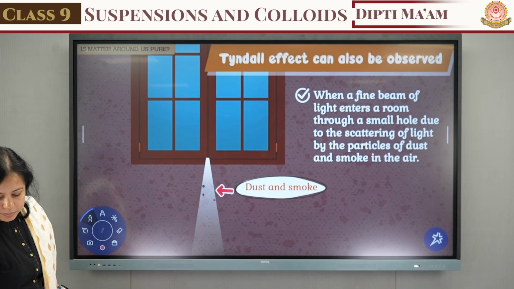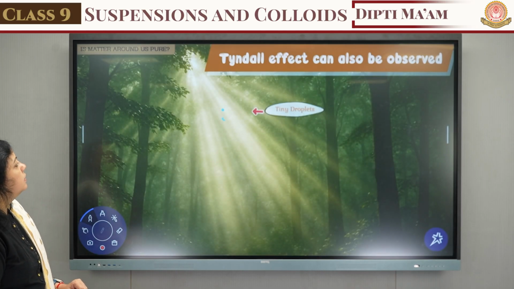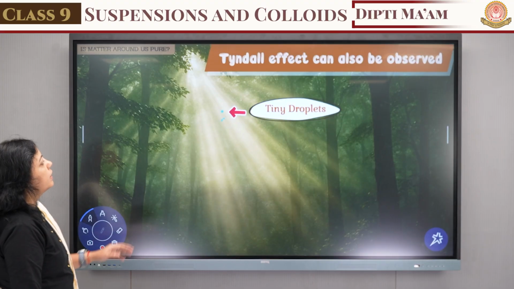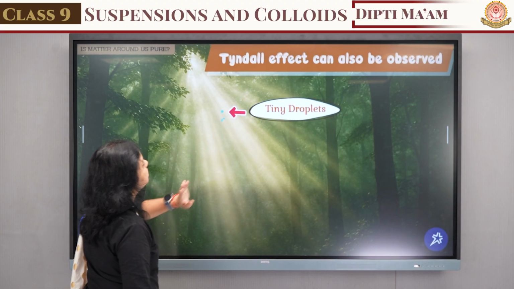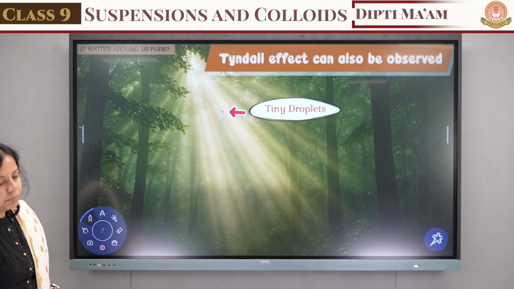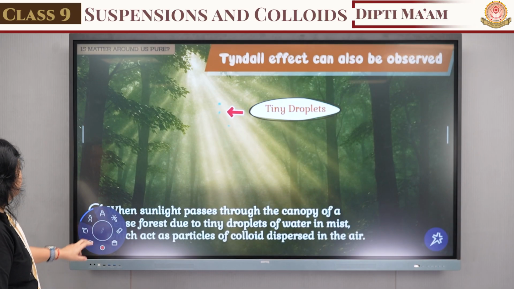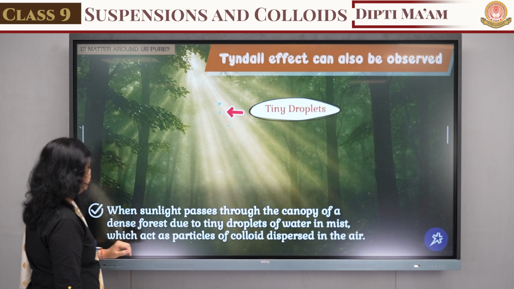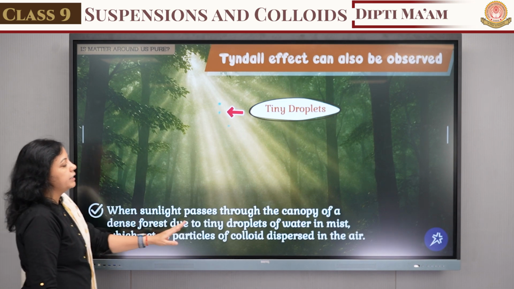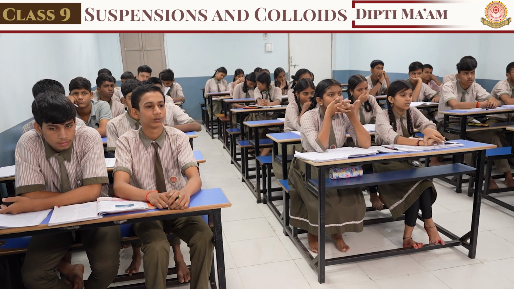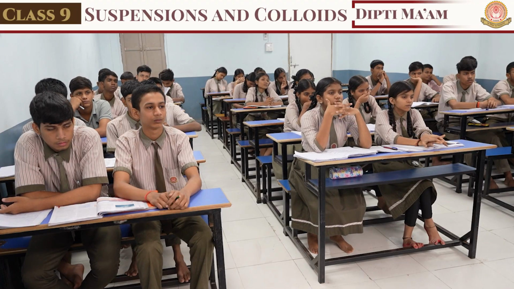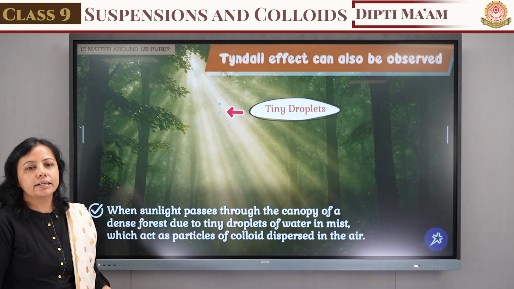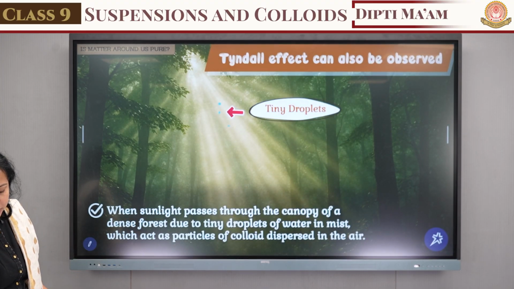What is the second example? You can see the dark forest, in which with the help of the canopy, the tiny droplets are visible with the help of the sunlight. So यहाँ पे when the sunlight passes through the canopy of a dense forest, due to the tiny droplets of water in mist which act as particles of the colloid dispersed in the air. So this is the second example in which you can show the Tyndall effect.